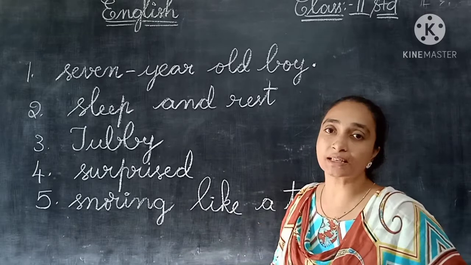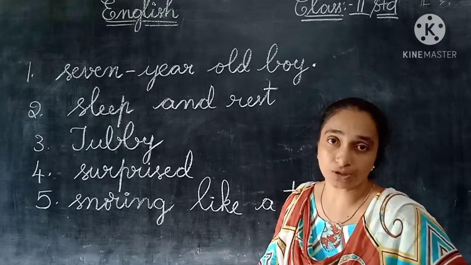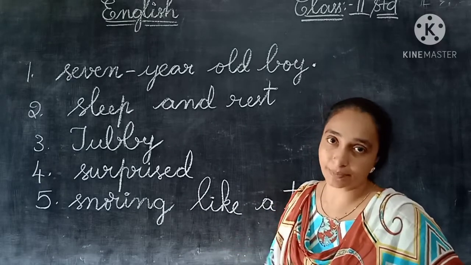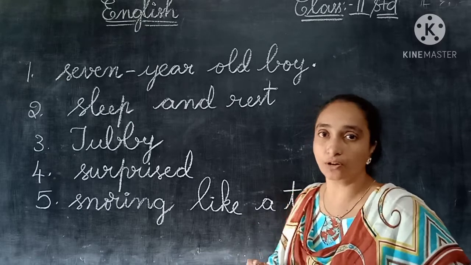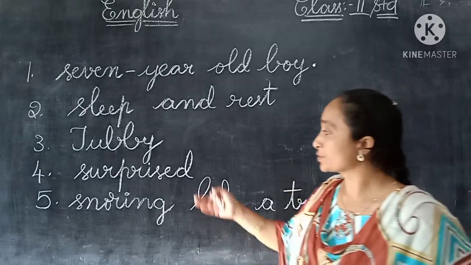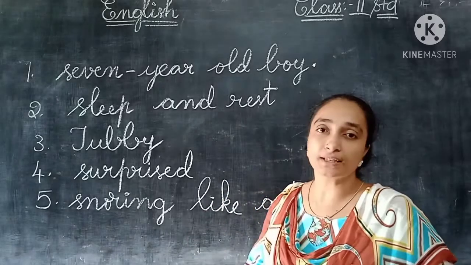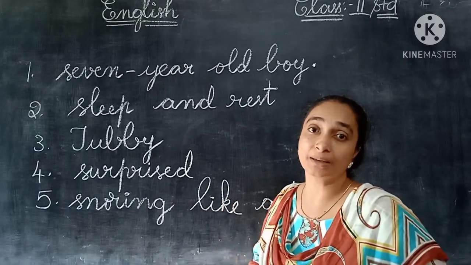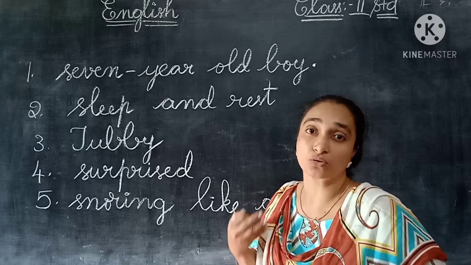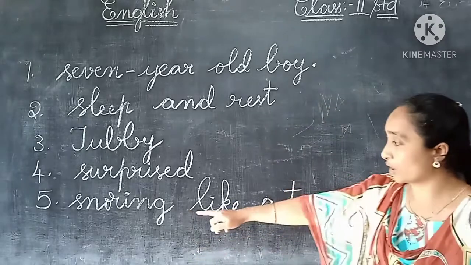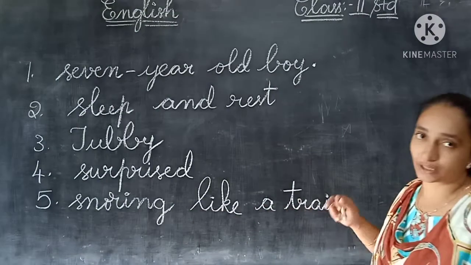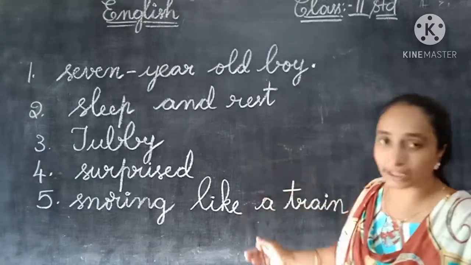And the fourth one is Andy has been surprised when he saw the cat in his bed. When he saw Tubby in his bed, Andy was very much surprised. And the fifth one is it is sleeping and making a sound, snoring like a train. S-N-O-R-I-N-G, snoring like a train. So children, you note down carefully.